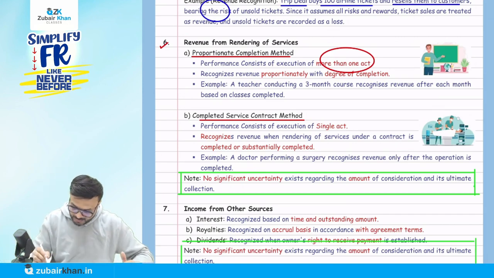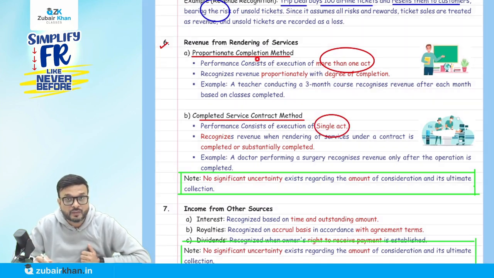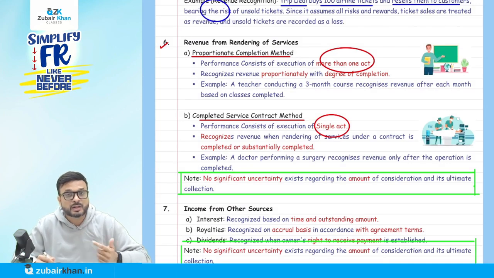Okay. Now what is going to happen here? Now listen carefully. They say performance consists of execution of more than one act. That is the proportionate completion method. How to recognize the revenue?